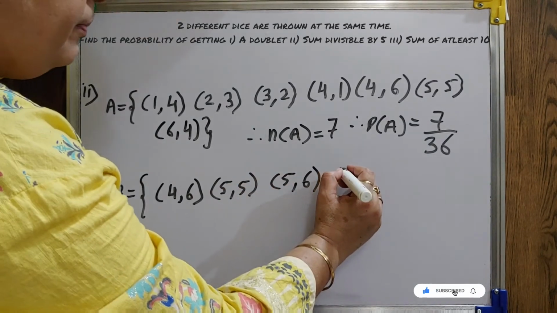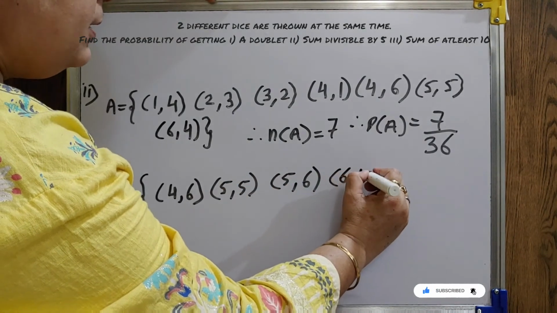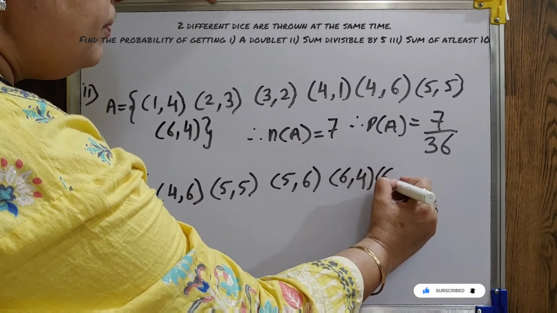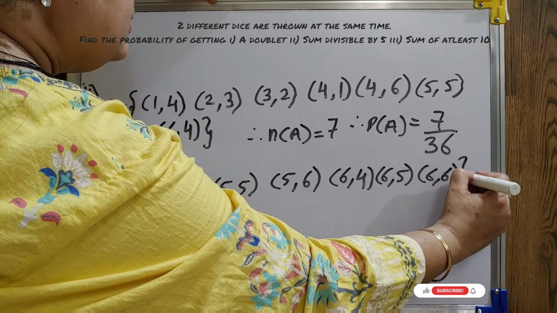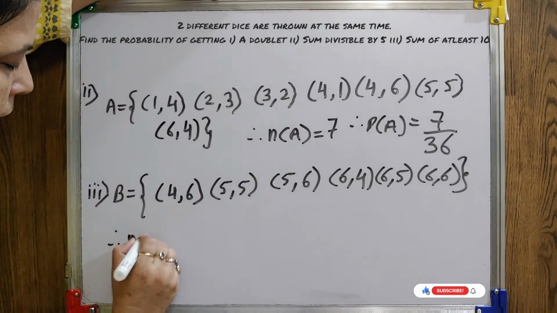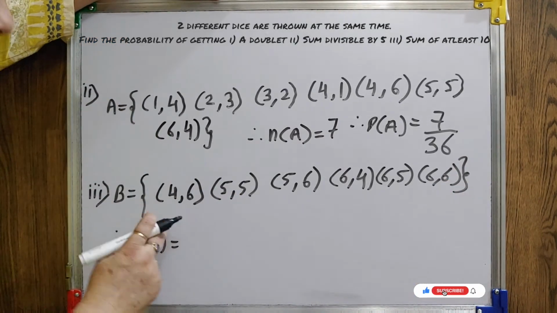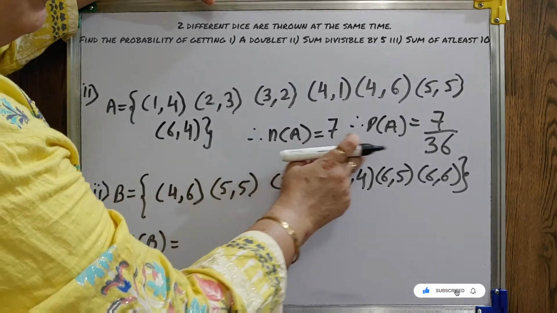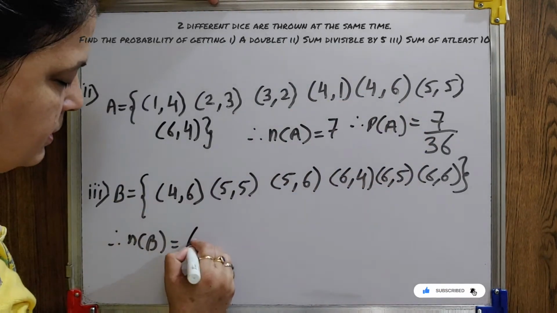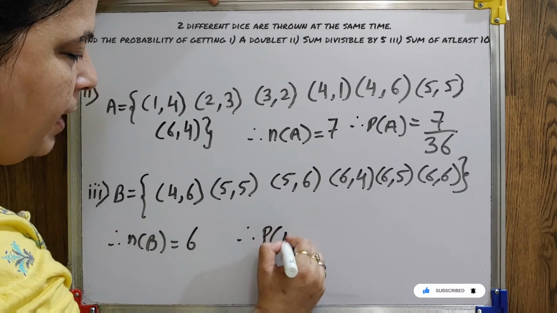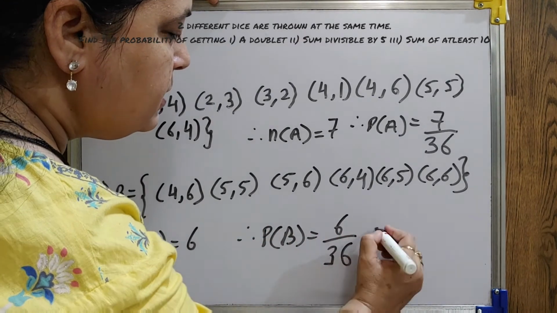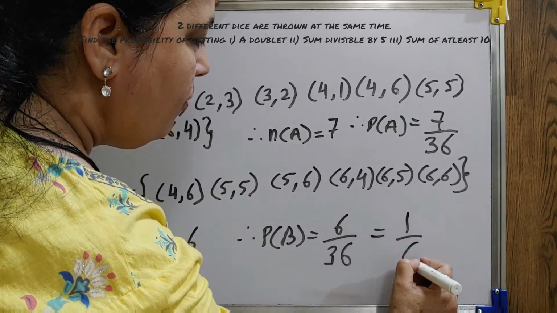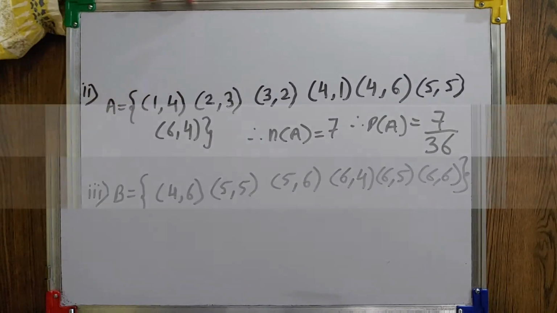In the sixth line, 6, 4, 6, 5, 6, 6. So now your N of B here is, count the brackets, 1, 2, 3, 4, 5, 6. So your probability will be 6 by 36, reduce 1 by 6.